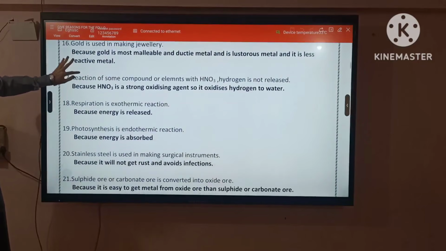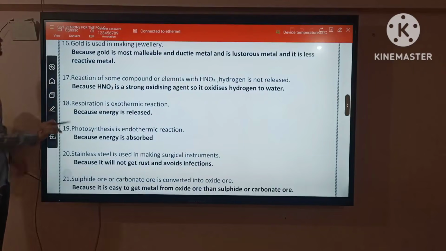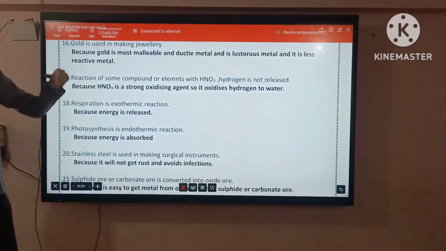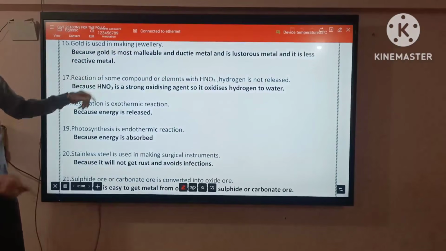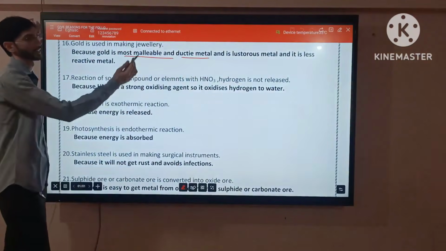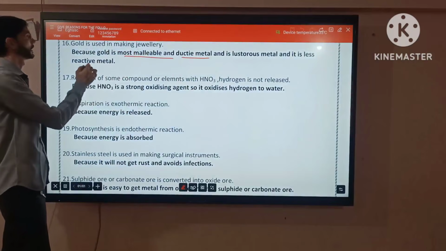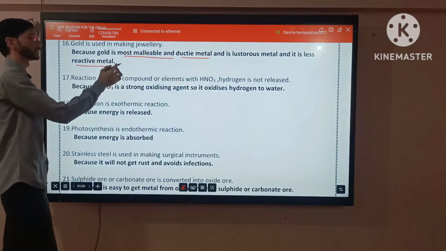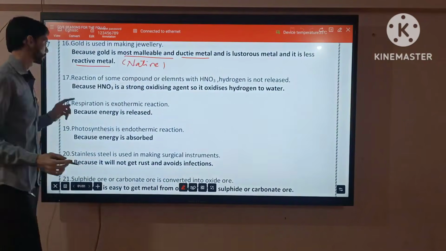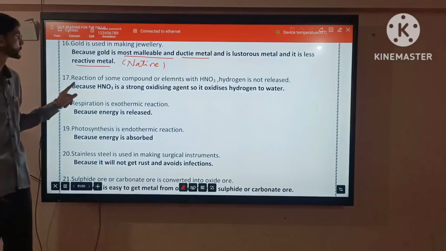16. Okay. Gold is used in making jewelry. Already we have seen that question, but in a different way. Because gold is the most malleable and ductile metal, and lustrous, and it is a less reactive metal. It can also be a native metal. Okay, now let's move on to the 17th question.